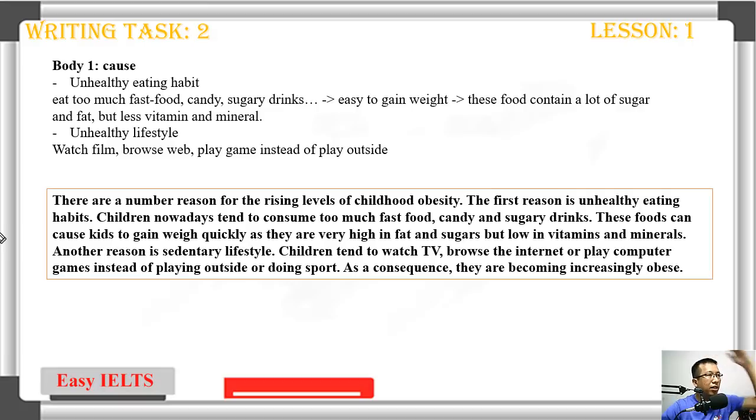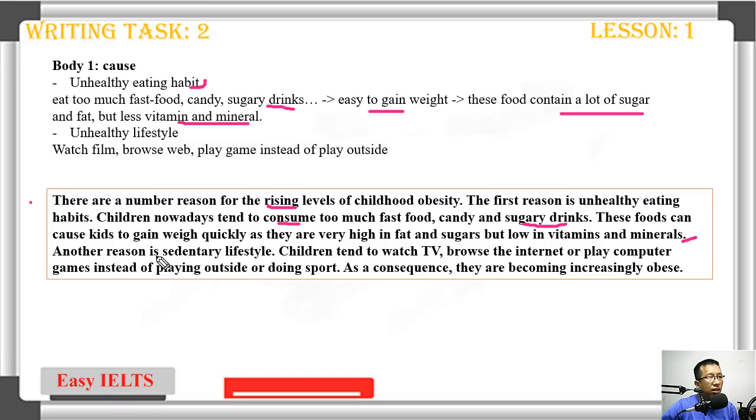Again, move on. We write the body 1 detail. You start with: there are a number of reasons for the rising level of childhood obesity. The first reason is unhealthy eating habit. As we see here, unhealthy eating habit, and you're going to explain why. Children nowadays tend to consume, like to eat, too much fast food, candy, and sugary drinks. The food can cause kids to gain weight quickly as it is very high in fat and sugar but low in vitamins and minerals. Easy to gain weight.